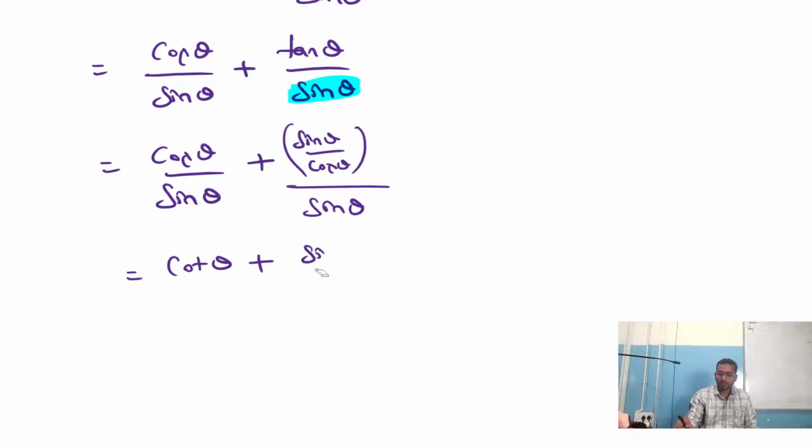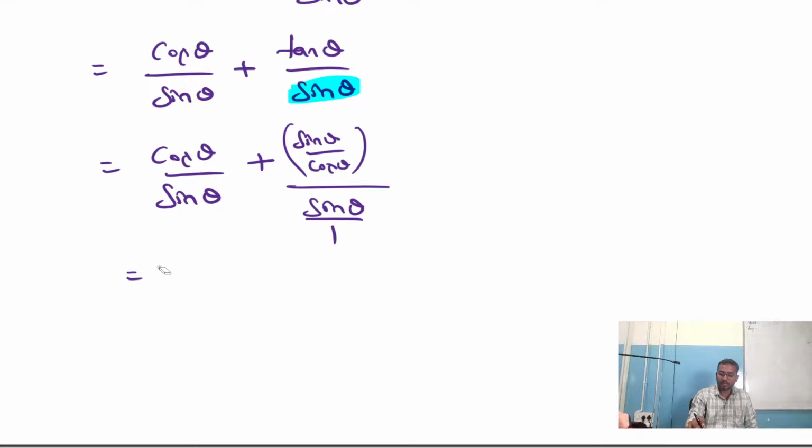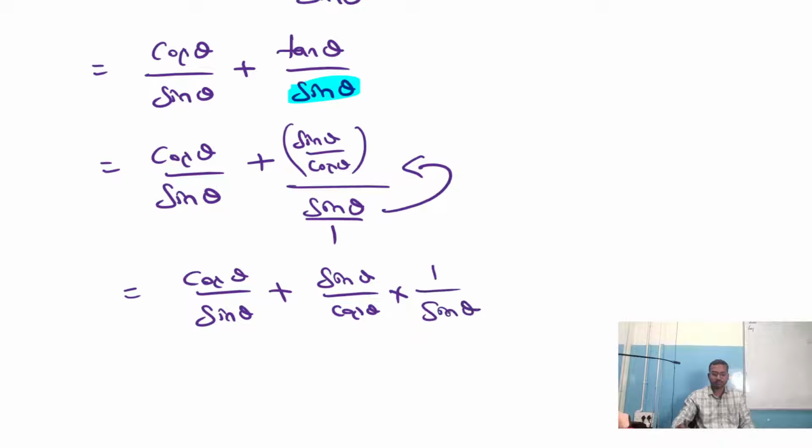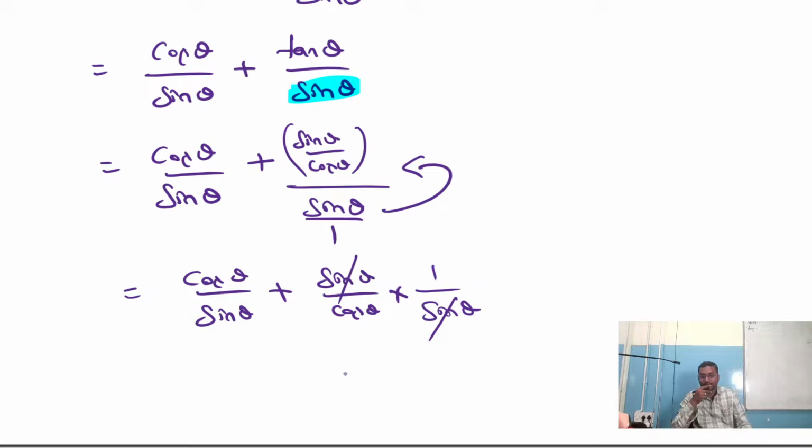Plus, here nothing is there means 1. Sin theta by 1. If this sin theta by 1 goes to the numerator, it becomes cos theta by sin theta plus sin theta by cos theta into sin theta by 1 is 1 by sin theta only. What shall we do? Sin gets cancelled. 1 by cos is secant only.